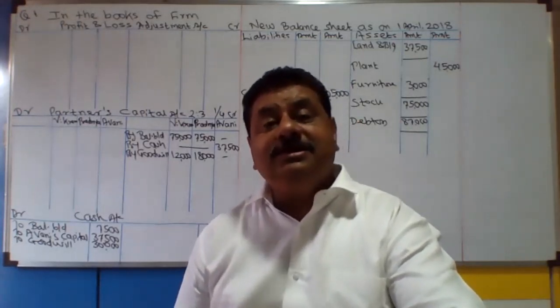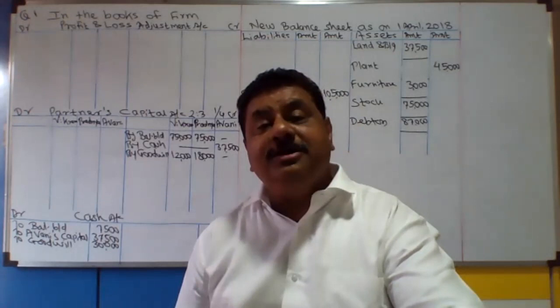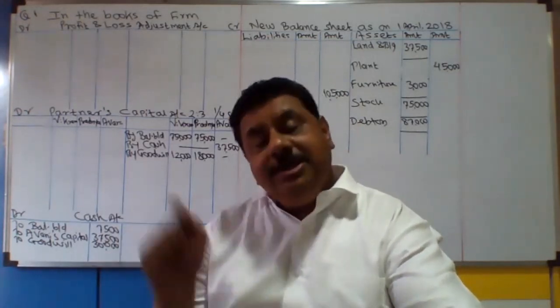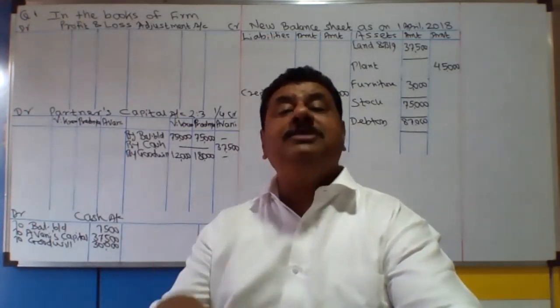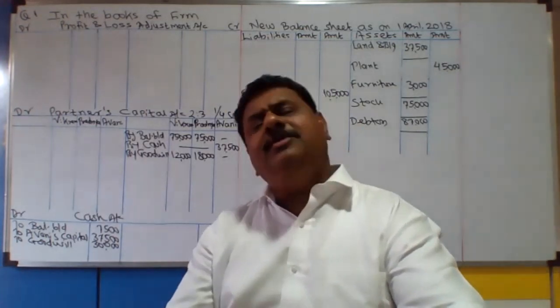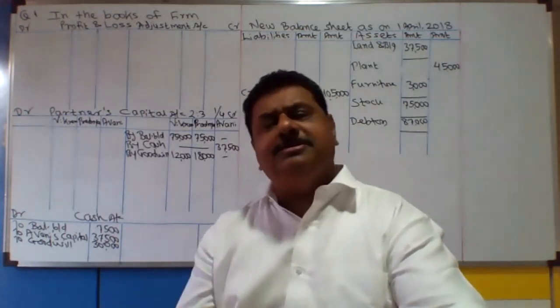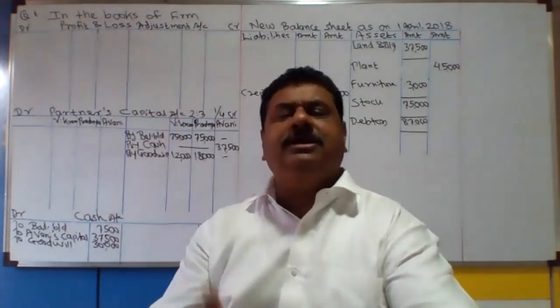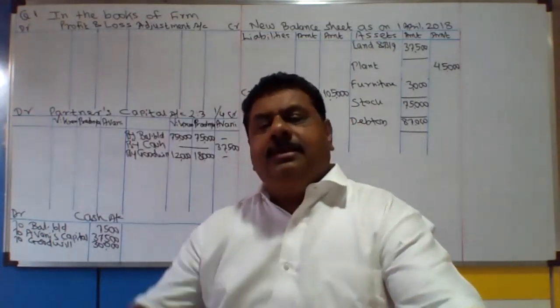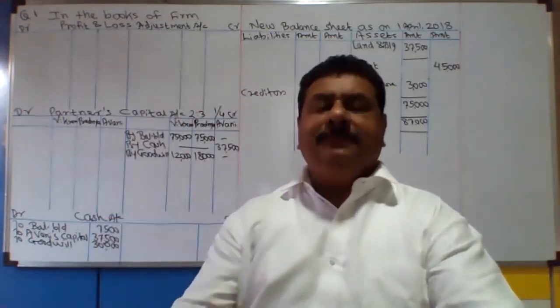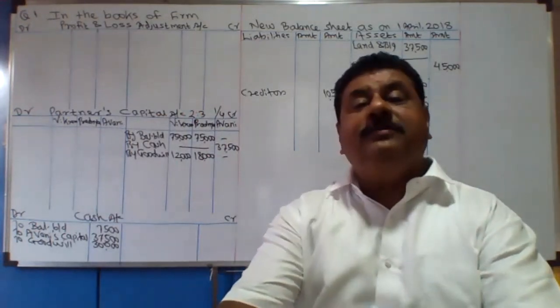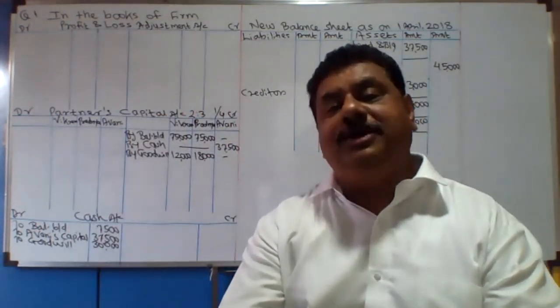When to take the third entry of the goodwill when it is brought in cash? If it is given in the problem that the goodwill is withdrawn, it could be 25% withdraw, 50%, or full amount withdraw. हमको क्या करना है? In question number 1, the goodwill is not withdrawn.